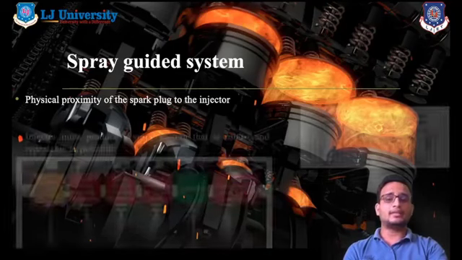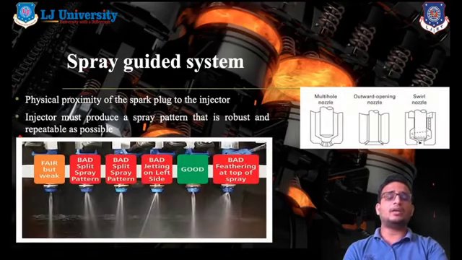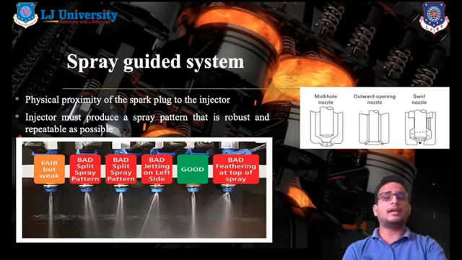In the figure you can see that there are multiple hole nozzles, outward opening nozzles and swirl nozzles, and you can also see various injector patterns and how injector patterns directly affect the combustion process in a particular combustion chamber, right? So the injector must produce a very fine spray pattern that is as robust and repeatable as possible. In the figure you can see 6 injector patterns, and you can conclude whether each injector pattern is bad or good for the combustion process.